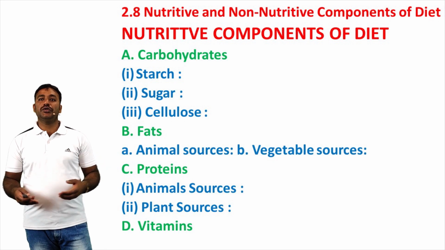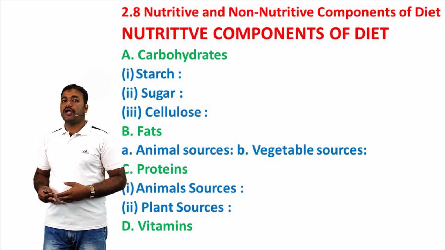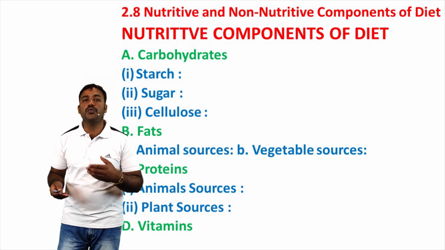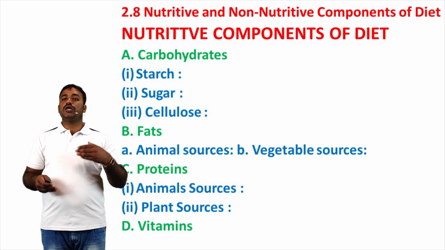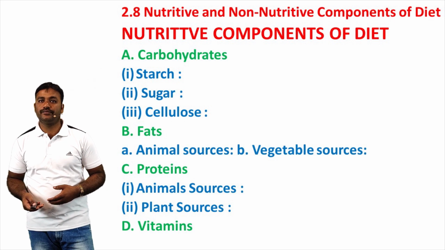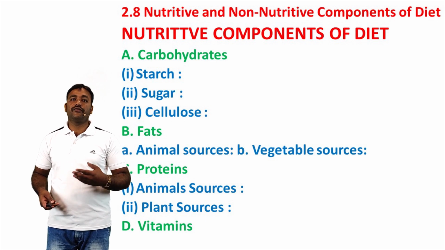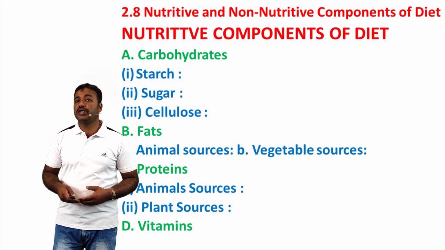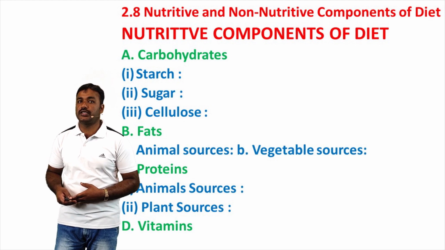Next, nutritive and non-nutritive components of diet. Nutritive components of diet, first one, carbohydrates. Carbohydrates are composed of organic compounds such as carbon, hydrogen and oxygen. They provide energy to the body. The main sources of carbohydrates are in the following forms: starch, sugar and cellulose. First one, starch. Starch is derived from wheat, maize, corn flour, rice, potato and so on.